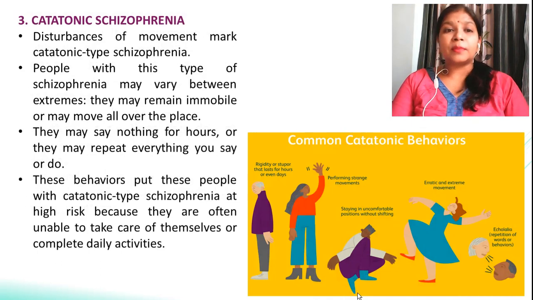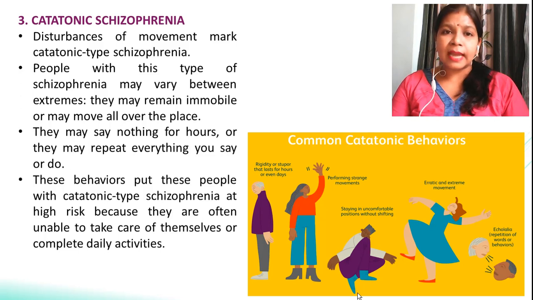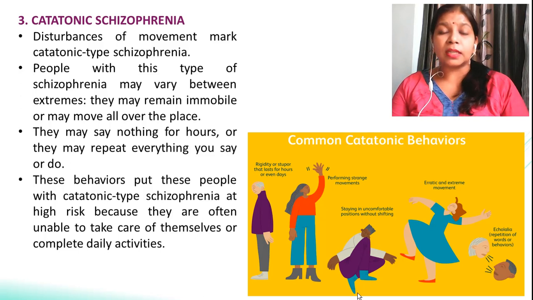The third type of schizophrenia is the catatonic schizophrenia, and in this type, disturbance of movement marks the symptoms. People with this type of schizophrenia may vary between extremes. They may remain immobile or may move all over the place. That means at some point they may be very silent, sitting idle, but after 2 to 3 minutes they will start walking and will not stop walking, or they may be indulging in some work.